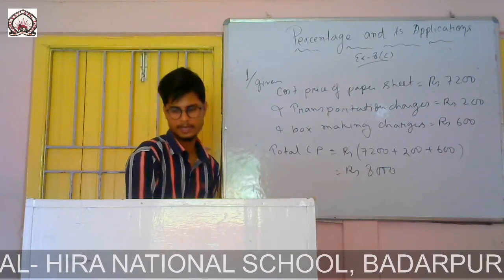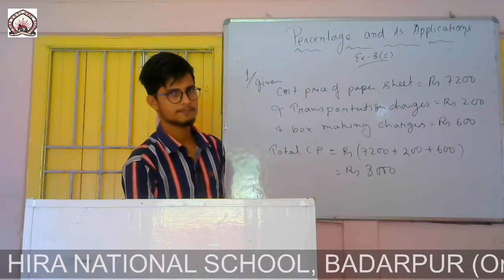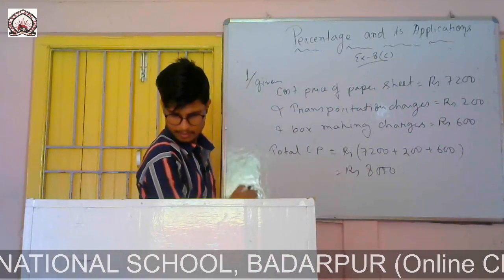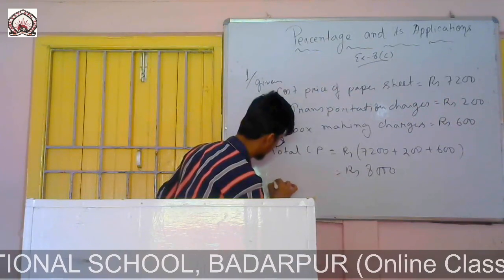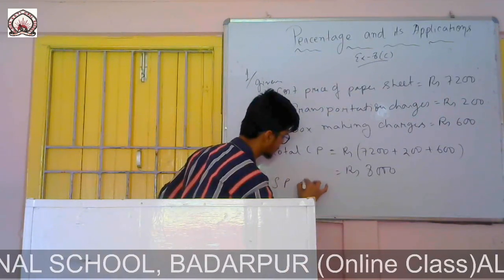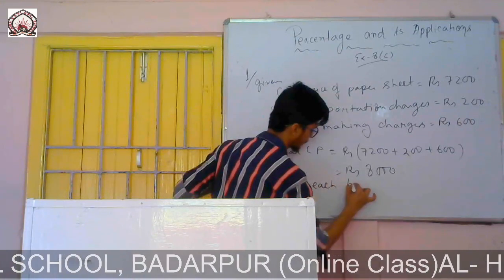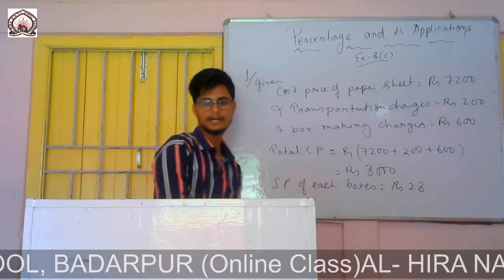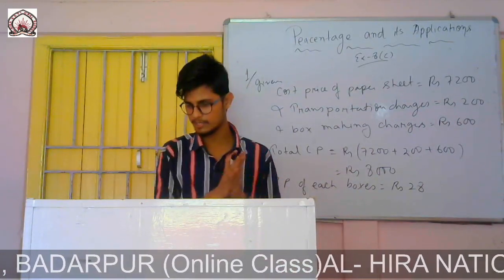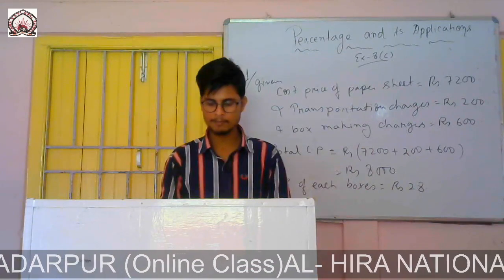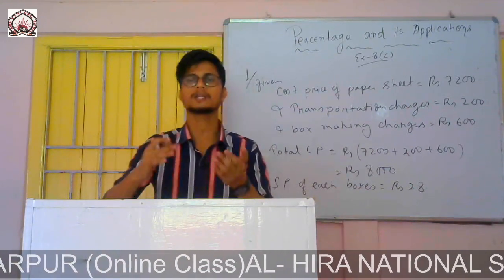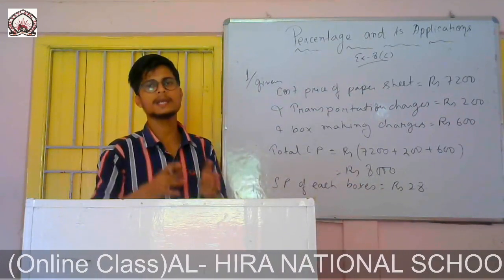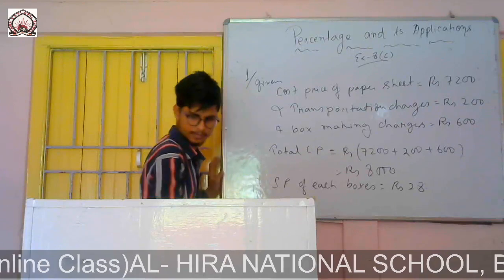So now we'll find the selling price, SP of this. Given, SP of each box is rupees 28. Selling price, SP means selling price. But how many boxes are there? 330 boxes. That means he sold 330 boxes, each at rupees 28. So the total SP will be 28 into 330, or 330 into 28, right?